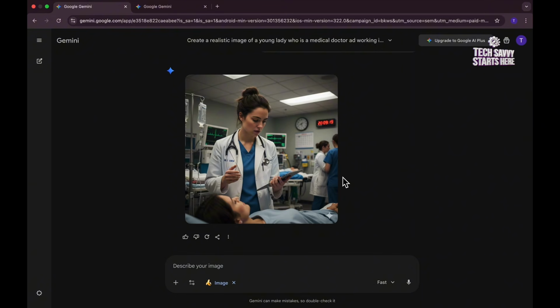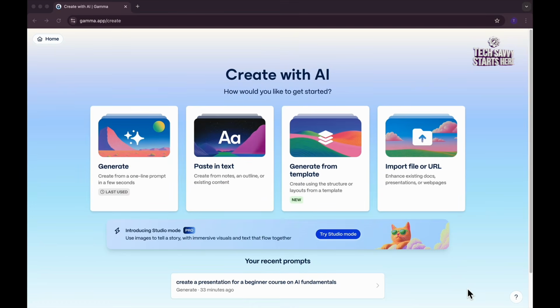Okay, and so I'm going to take you now to the very last tool for this video. All right, so this is tool number 5 and the final tool we are going to cover in this video, and this tool is called Gamma.